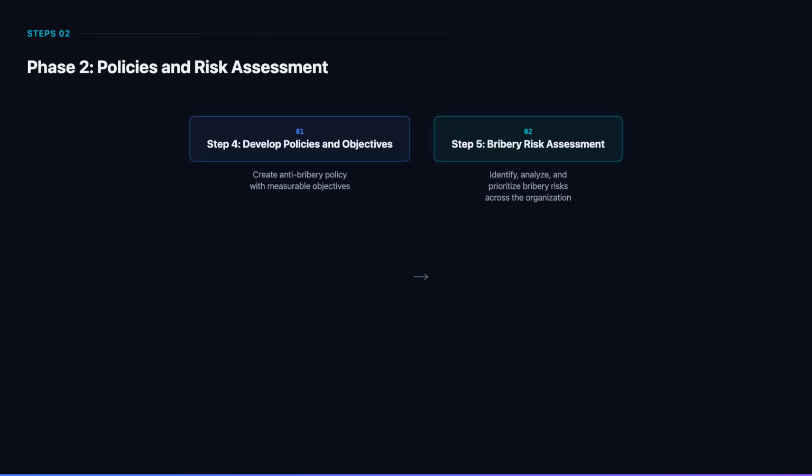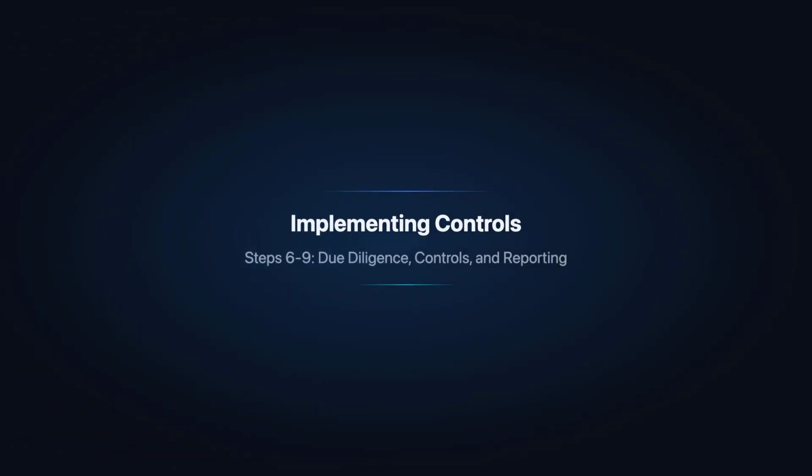Step 5 is the bribery risk assessment, the most critical planning step. Evaluate risks by country, sector, transaction type, and business relationship. Consider factors like government interaction, use of intermediaries, gifts and hospitality, and charitable donations. The risk assessment determines which areas need the strongest controls and most intensive monitoring. With risks identified, the next phase implements the operational controls that prevent and detect bribery in practice.